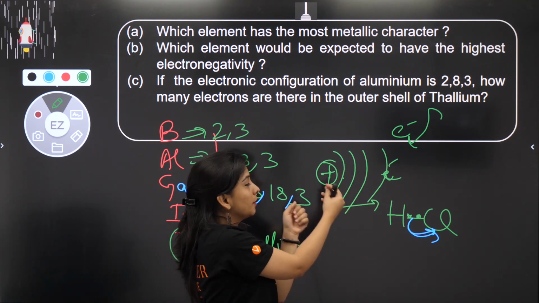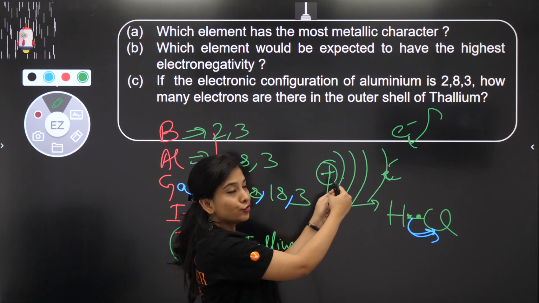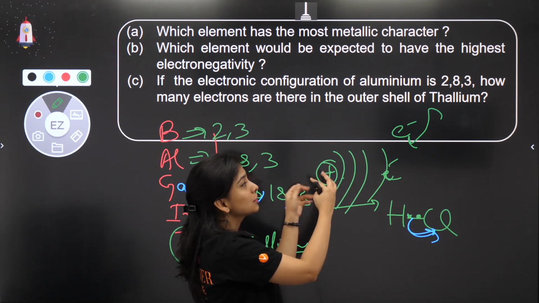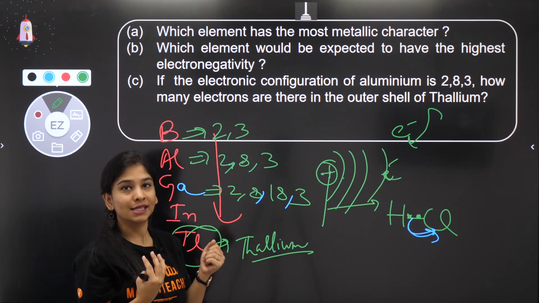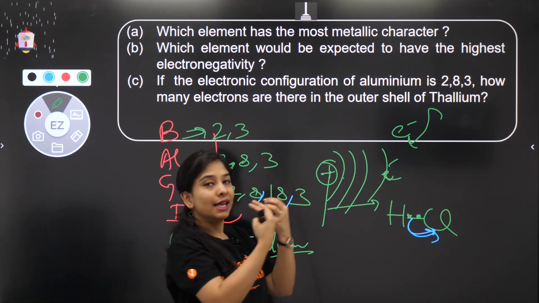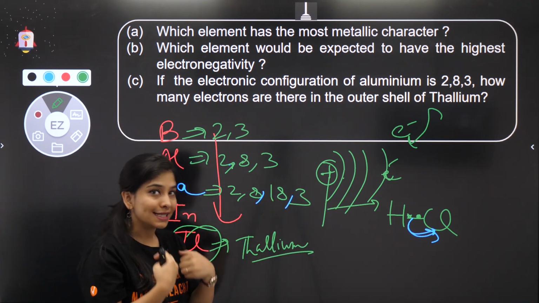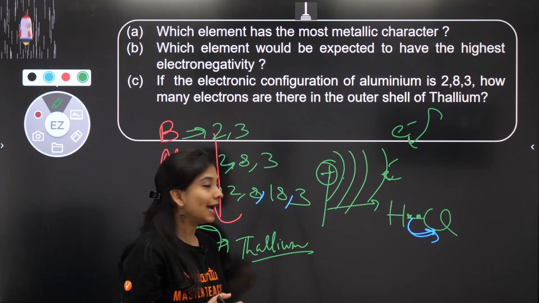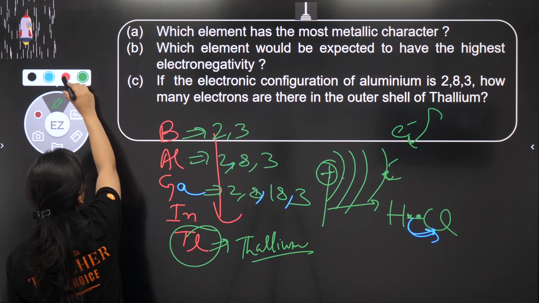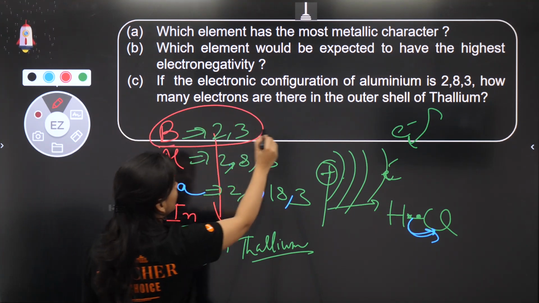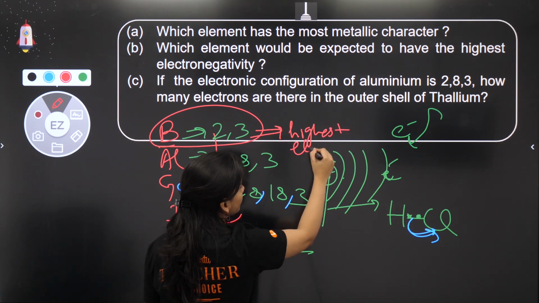So if I say in short, यानी कि पॉजिटिव चार्ज, nuclear charge, is not able to hold the upcoming electron very strongly towards each other, that means the tendency to gain electrons, the tendency to keep electrons towards this atom will decrease. That means electronegativity down a group decreases. That means boron is the one which has the highest electronegativity.